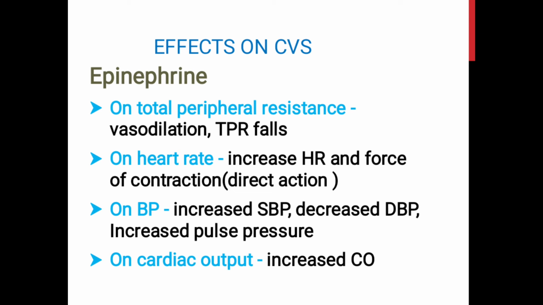But epinephrine produces vasodilatation in the skeletal and hepatic circulation through the beta 2 receptors. This vasodilatation effect of the epinephrine overtakes the vasoconstriction effect, so the total peripheral resistance always falls. Because of the fall in the total peripheral resistance, the diastolic pressure also decreases.